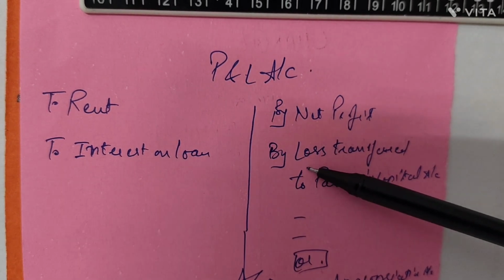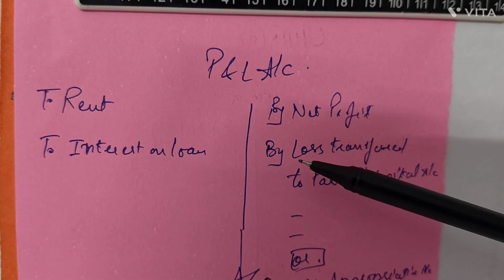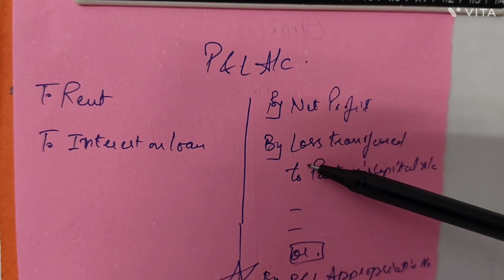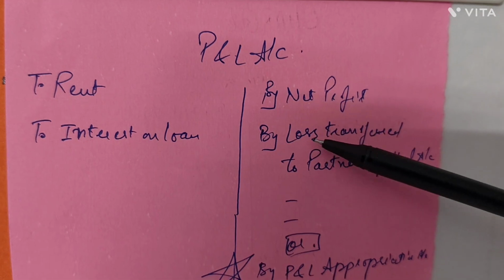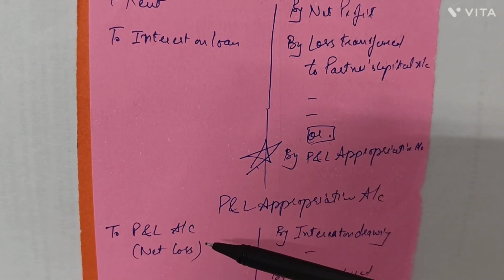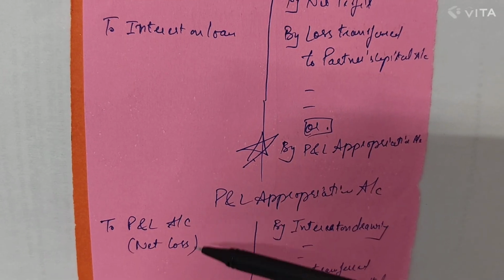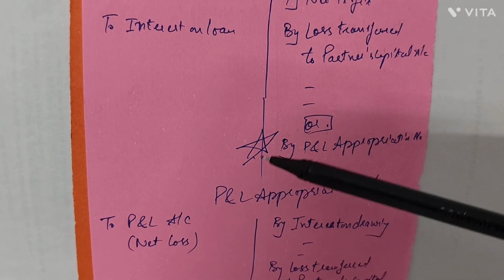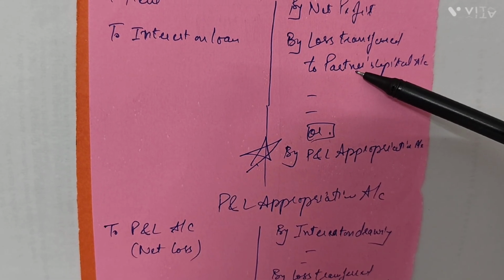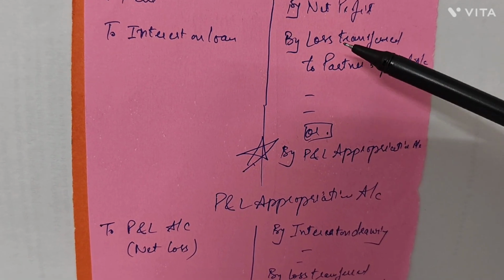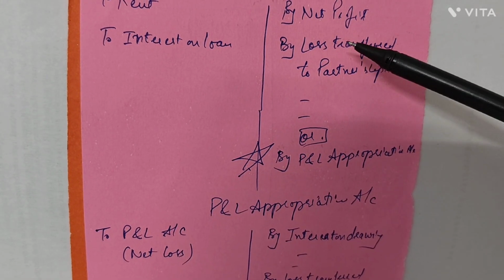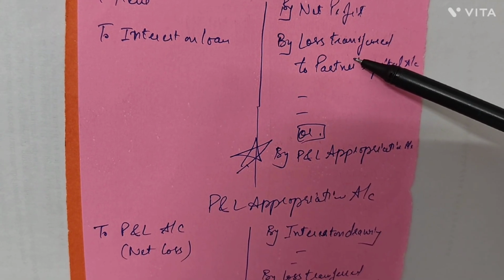That is only the appropriations of interest on capital, salary, or the general reserve, or any of the commission which were payable to the partner. What I am saying is, if there is a loss, then the loss will not be taken to appropriation. We will transfer it from here only, because in case of loss, no salary is payable to the partner, no commission is payable to the partner, no interest on capital is payable to the partner.